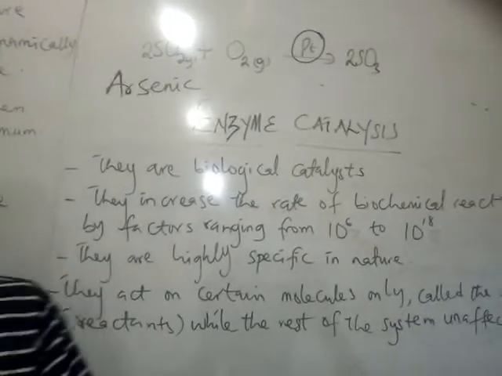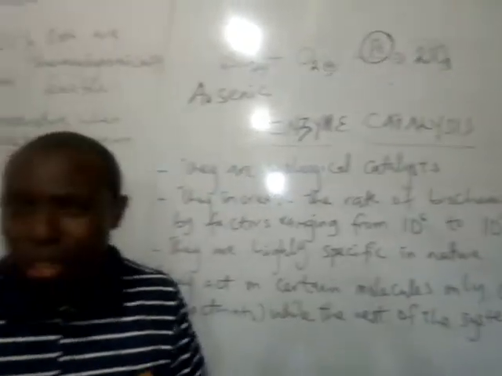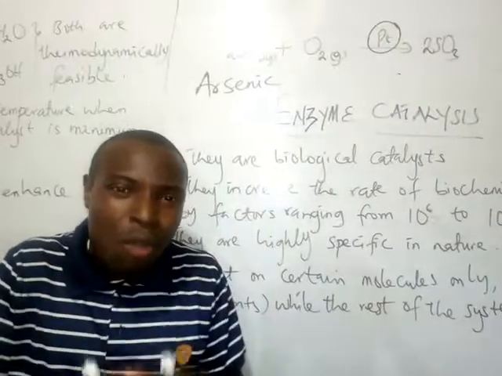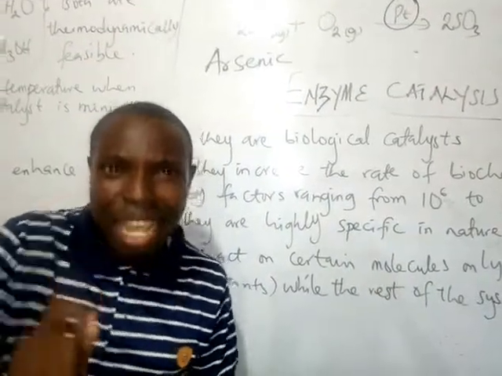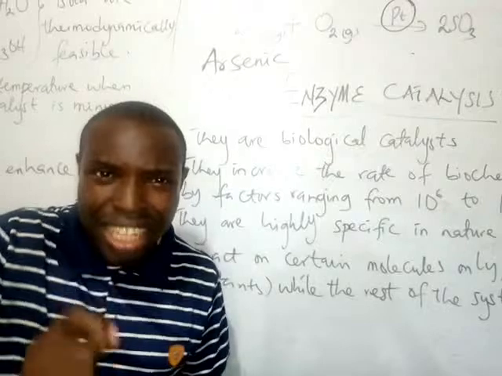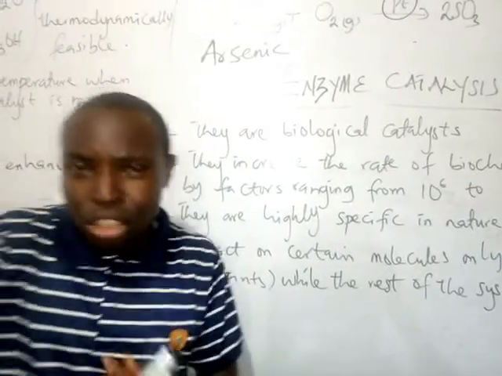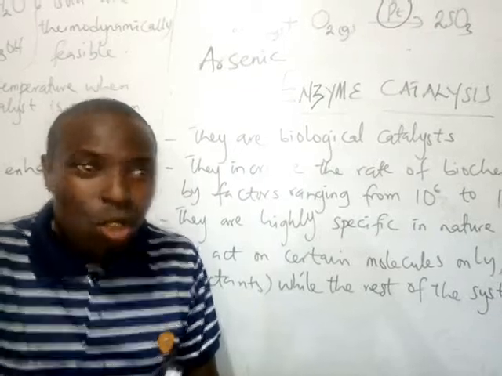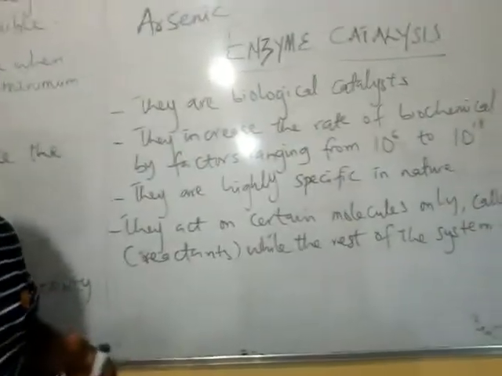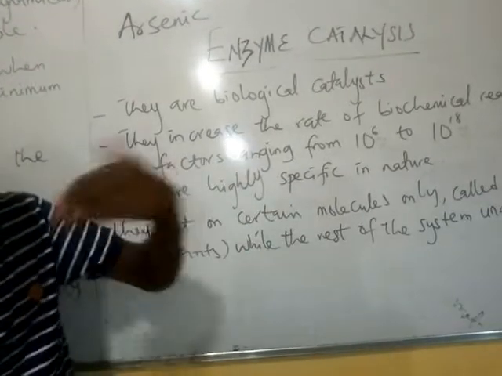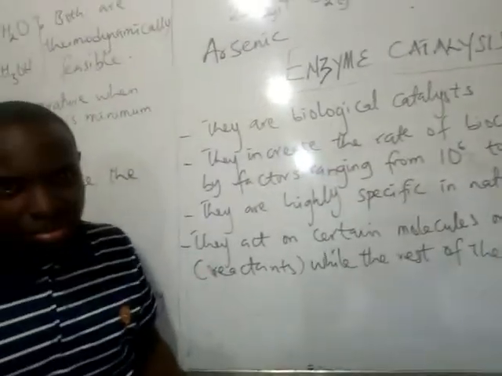No reaction can occur in the human body when an enzyme is not acting on the substrate. When I say substrate, I mean the reactant. So enzymes are biological catalysts. They are of protein origin.